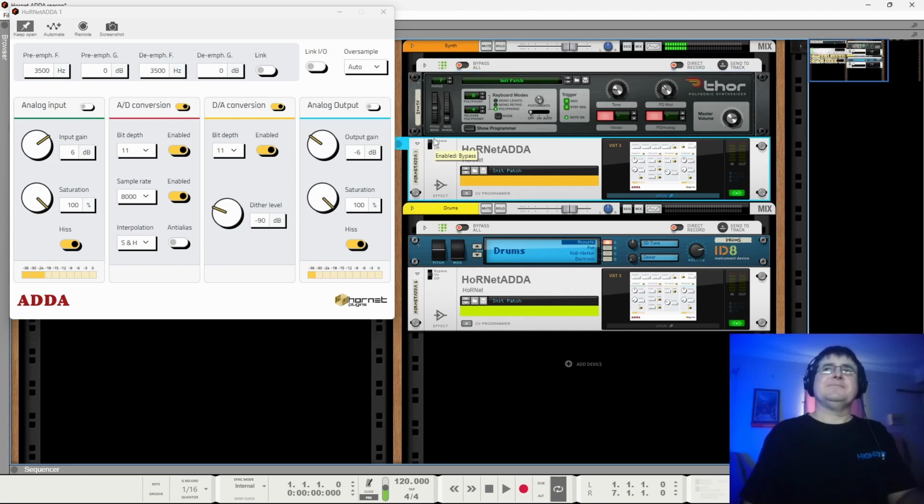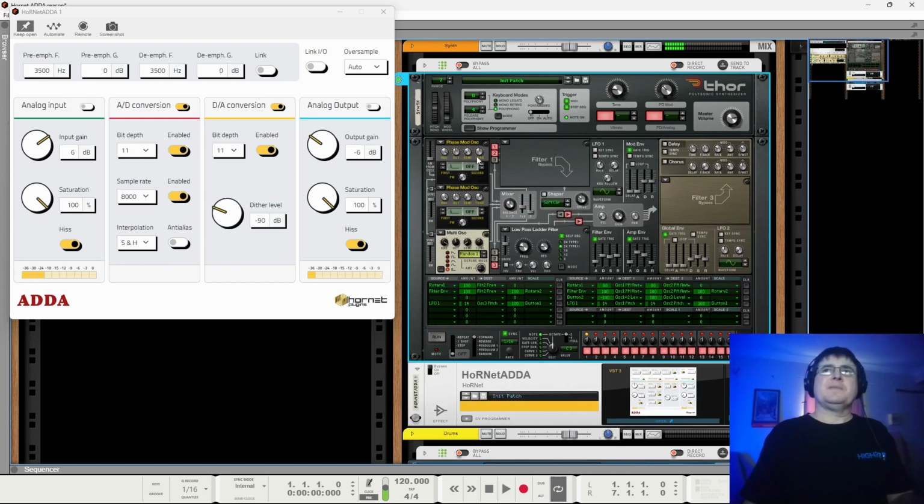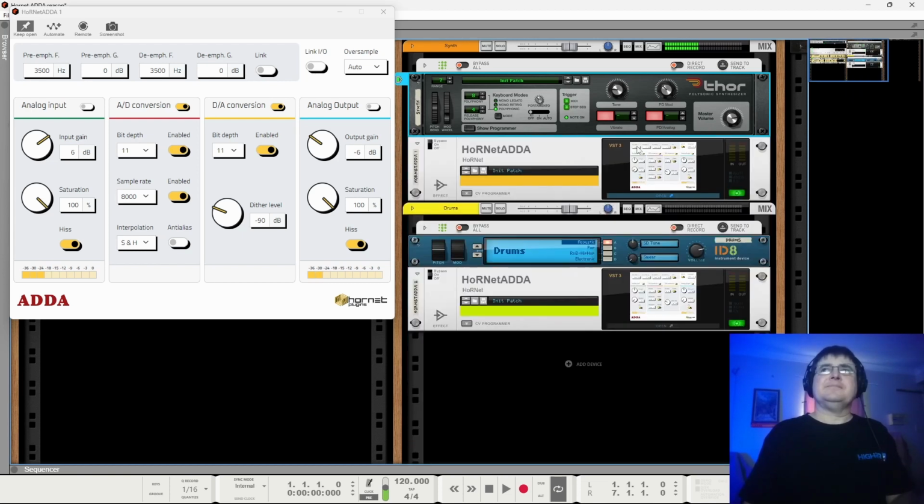If I were to swap to an analog model, switch this out. I tried to have a very similar sort of waveform. We can swap to a... pop this back in.